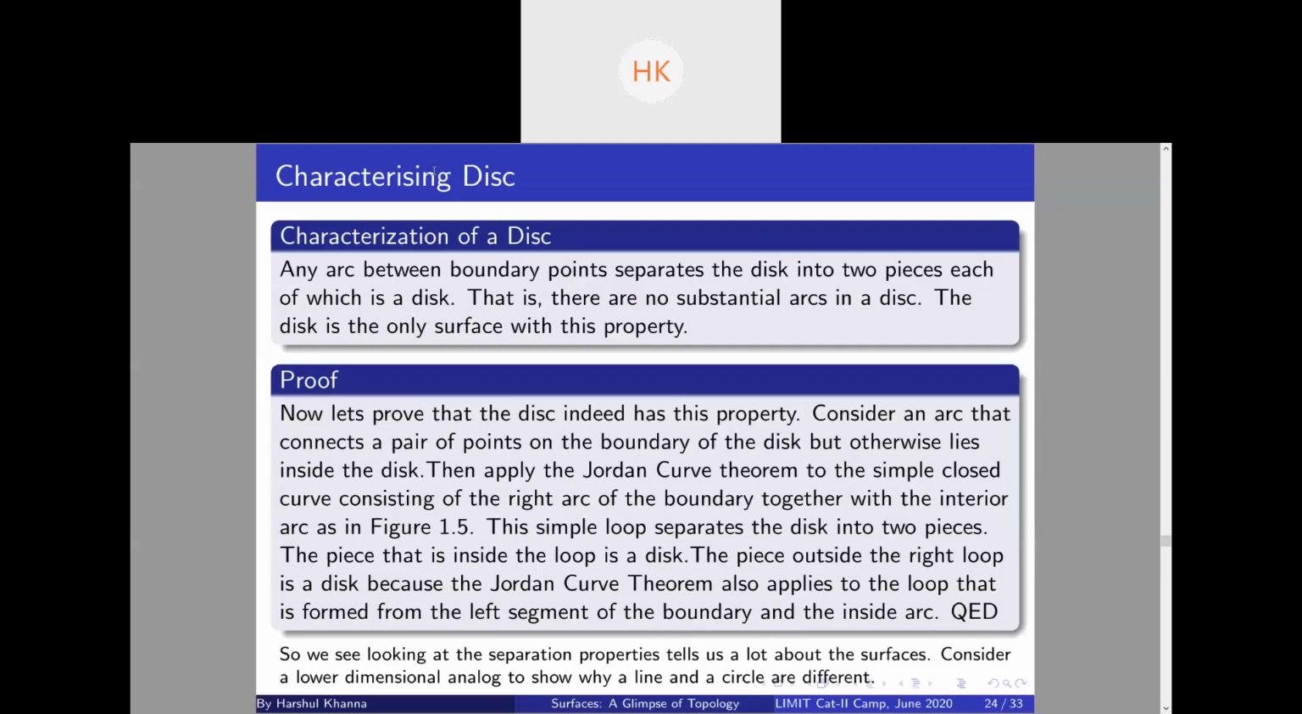So now we will try to characterize other planar surfaces. This is the last section of today's talk. We will continue tomorrow after doing this topic. What we looked at so far is a particular example of a planar surface. Now what we want to do is characterize other planar surfaces.